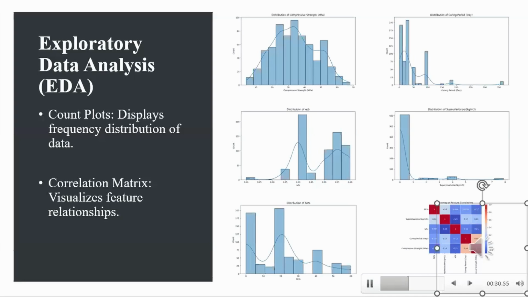Next, we used a correlation matrix, which reveals the relationship between the different features in our dataset. From the matrix, we can see that the curing period has the strongest positive correlation with the compressive strength, with a coefficient of 0.54, indicating that longer curing periods tend to increase the compressive strength. On the other hand, the water-to-binder ratio has a weaker negative correlation of negative 0.21, suggesting that higher water content may reduce strength.